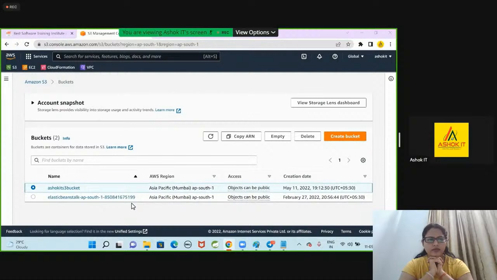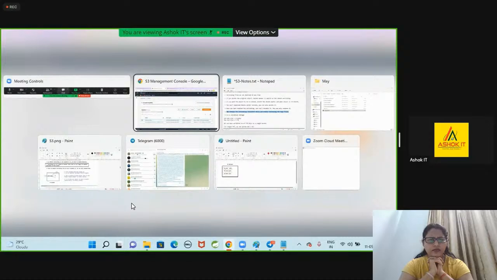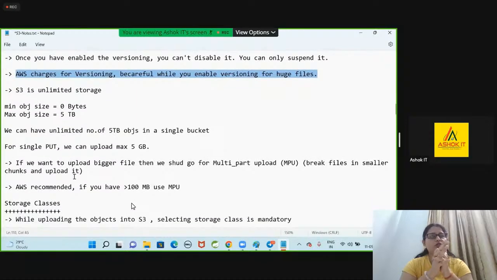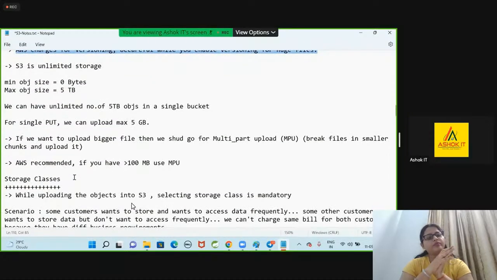If you are uploading files into the bucket, by default versioning is not enabled. If you want versioning, you can enable it. How much data can you store in S3? In S3 we can store unlimited data.